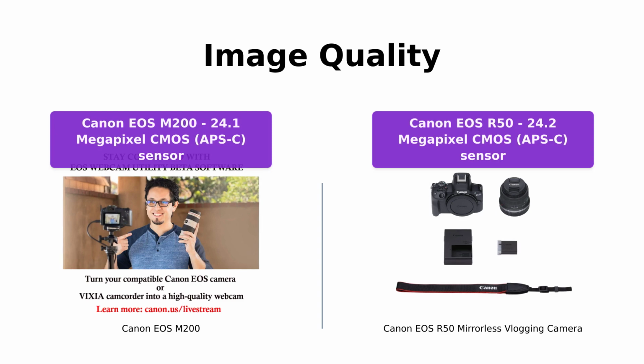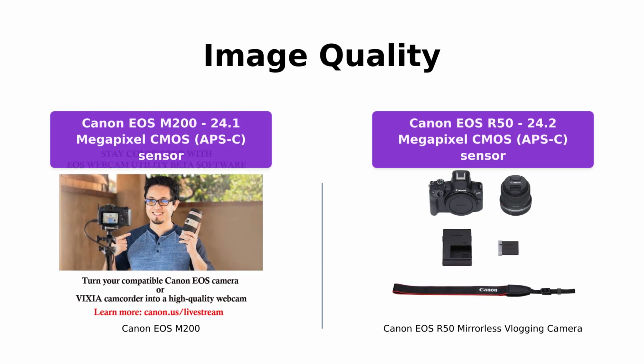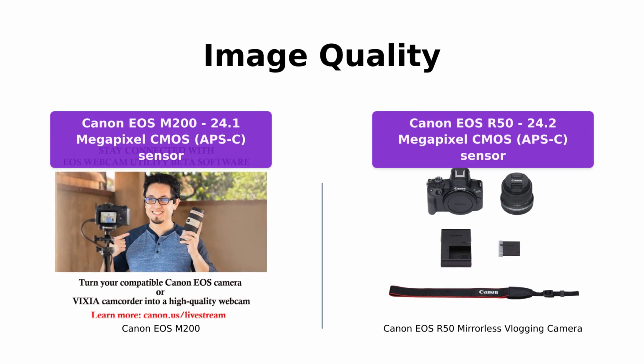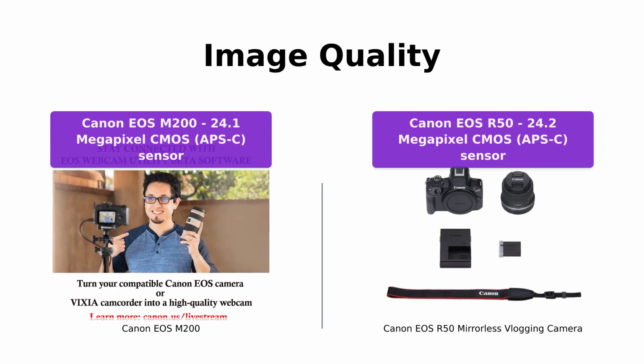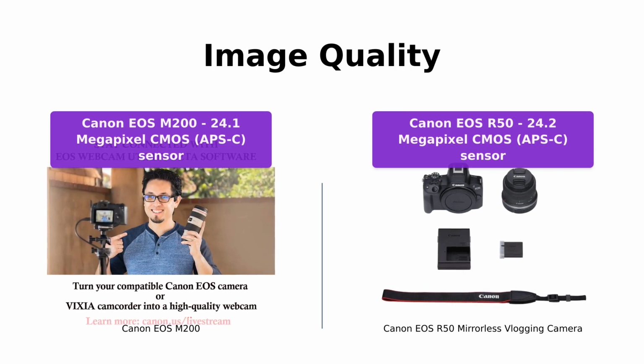In terms of image quality, both cameras deliver stunning results. The Canon EOS M200 sports a 24.1 megapixel CMOS APS-C sensor, while the Canon EOS R50 features a 24.2 megapixel CMOS APS-C sensor. You can expect sharp and detailed images from both cameras.